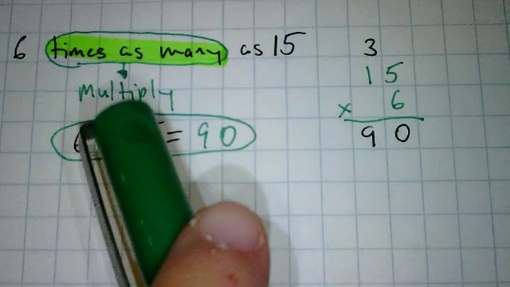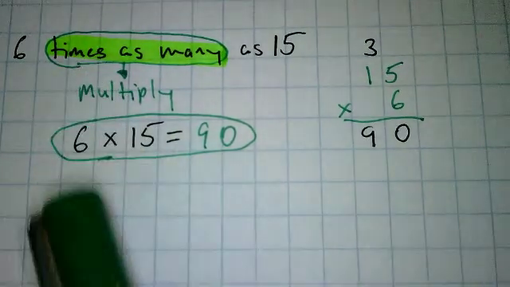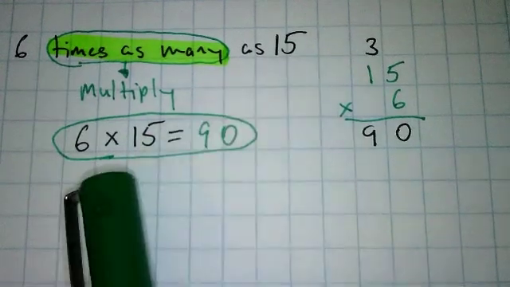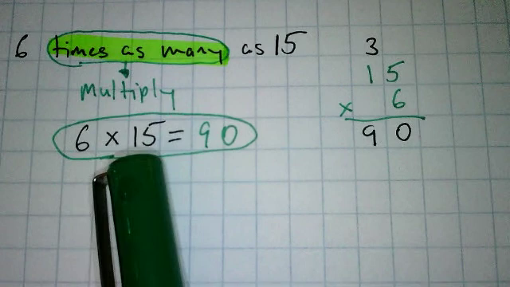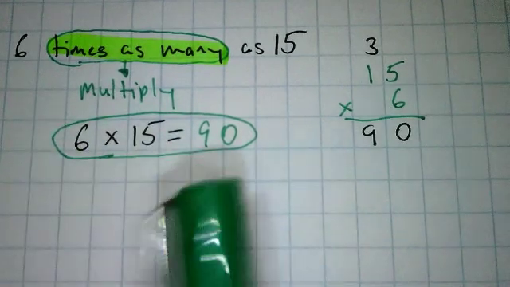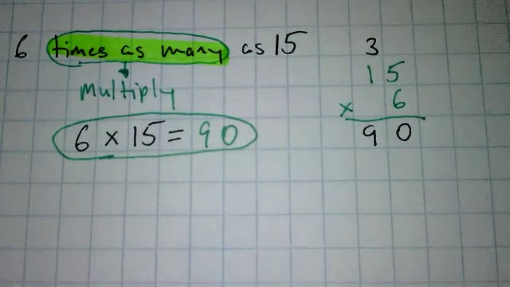Chances are, if you have a problem like this, it's going to ask you to rewrite the problem as numbers, right? Because this says 6 times 15. So this is probably going to be part of your answer. So don't just give me 90. Make sure you write 6 times 15 equals 90.